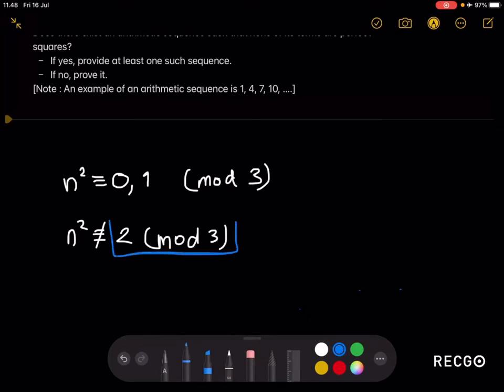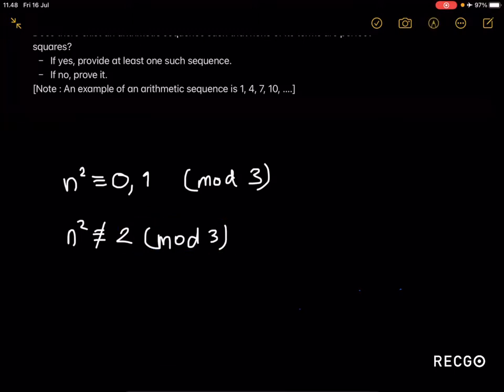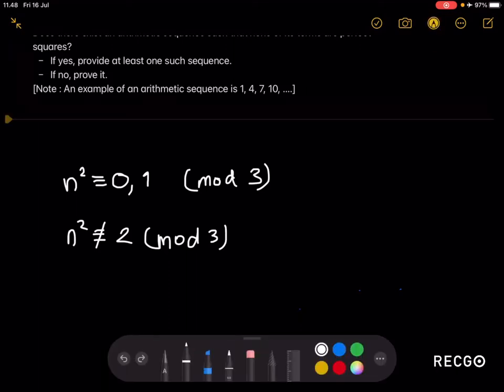If we can find a sequence such that all of its terms, when divided by 3, leave a remainder of 2, then we're done. And in fact, we can find such a sequence. One such sequence is, let's say T of n is the nth term of the sequence, 3n plus 2. Notice that when this formula is divided by 3, it leaves a remainder of 2. In other words, it is congruent to 2 modulo 3, as desired.